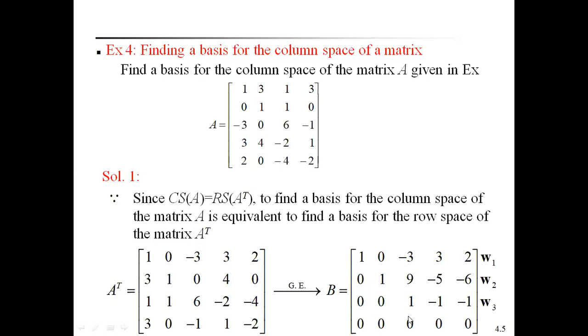The first row, second row, third row, W1, W2, W3, are the non-zero rows of the matrix A power T. A power T means A transpose. So the fourth row will be 0. Therefore, this is not considered as a basis for the row space. That's why the first row, second row, W1, W2, W3, three rows form a basis for the matrix A power T. A power T means A transpose.